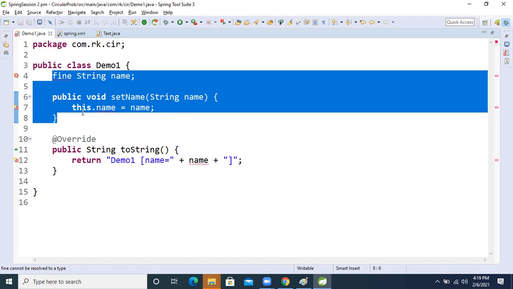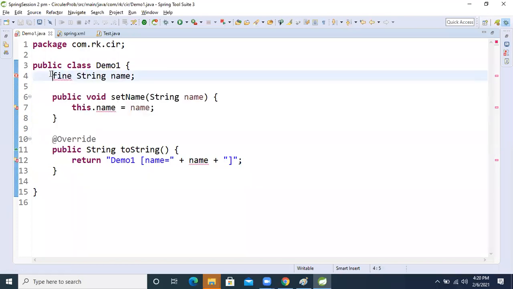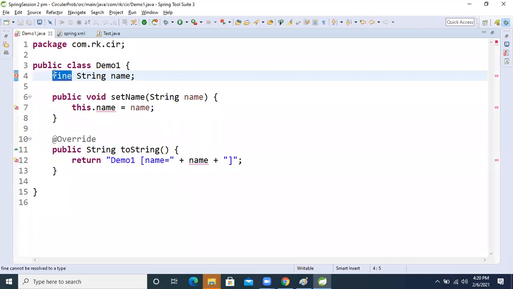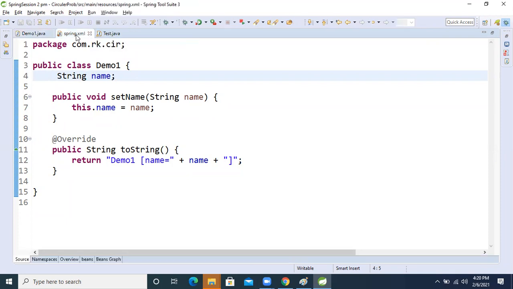If you want the dependency to be immutable, use constructor only. Final means non-changeable, and String is immutable, because the final non-changeable behavior is there. So if we want to achieve that, we need constructor injection only. That is what I'm explaining. If we remove final, then the possibility is there and we can inject it.